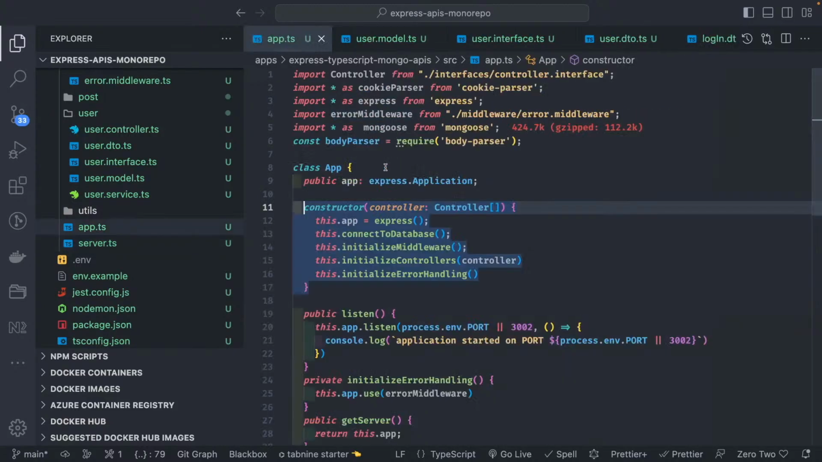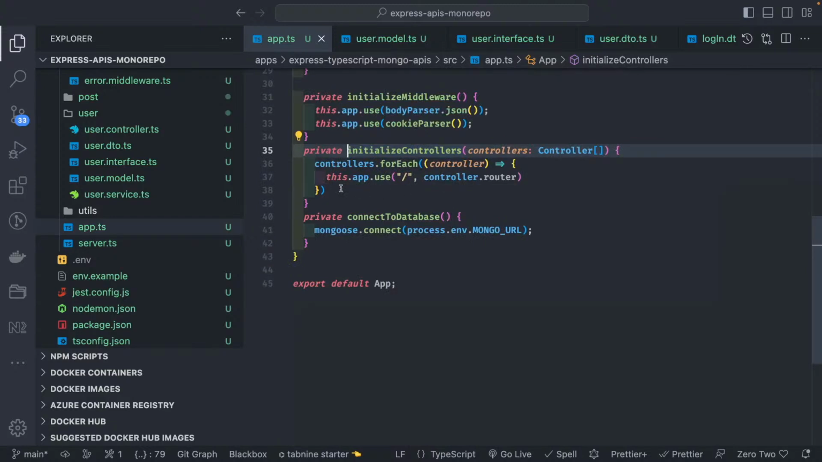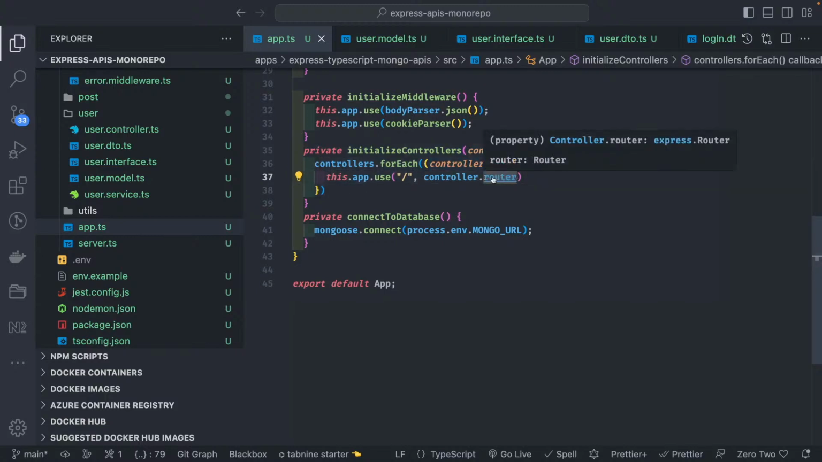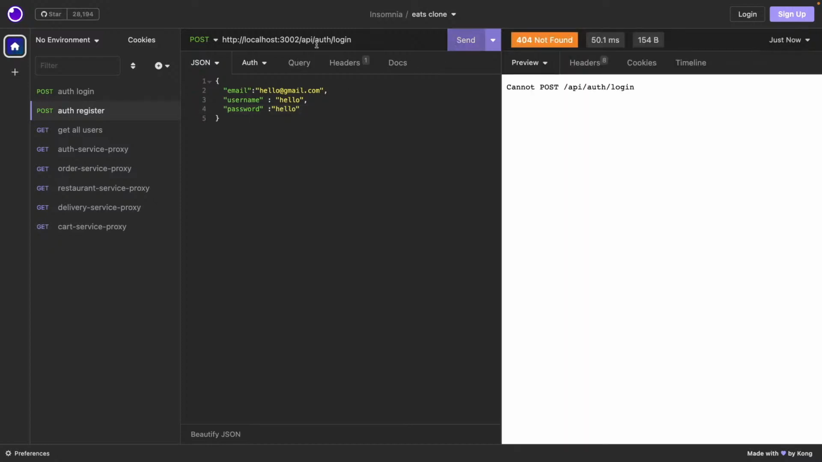We are creating the app instance, passing the controllers, and then initializing the controllers, and we are registering the router which is exported from each and every controller, controller.router, right? This is what we have on each and every controller. So when I'm trying to play around with this, username is hello, password is, let's say, hello, and I'm doing send.